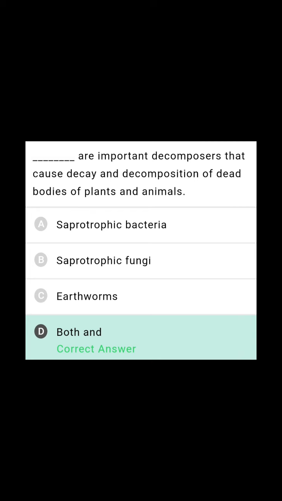Dash are important decomposers that cause decay and decomposition of dead bodies of plants and animals. Actually, decomposers are the organisms which feed on dead and decaying organic matter and which decompose complex organic molecules into simple inorganic ones. So here saprophytic bacteria are given, saprophytic fungi also given. So actually both the saprophytic bacteria and saprophytic fungi come under decomposers. So answer is both A and B.